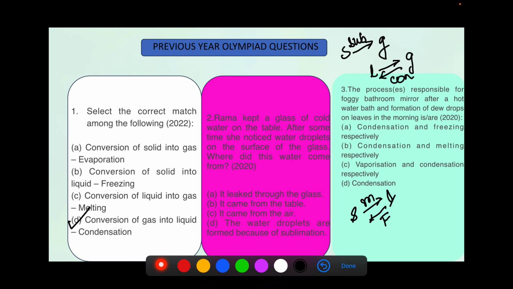Question 2. Rama kept a glass of cold water on the table. After some time, she noticed water droplets on the surface of the glass. Where did this water come from?